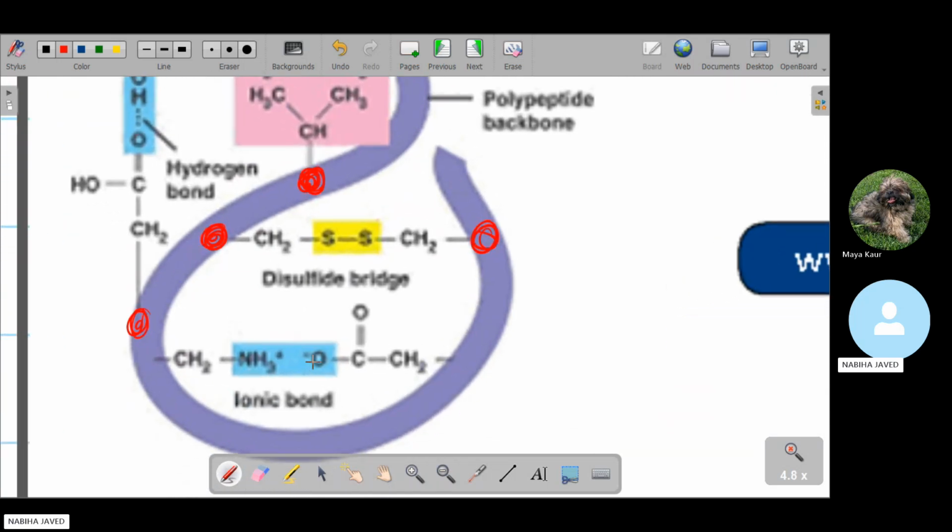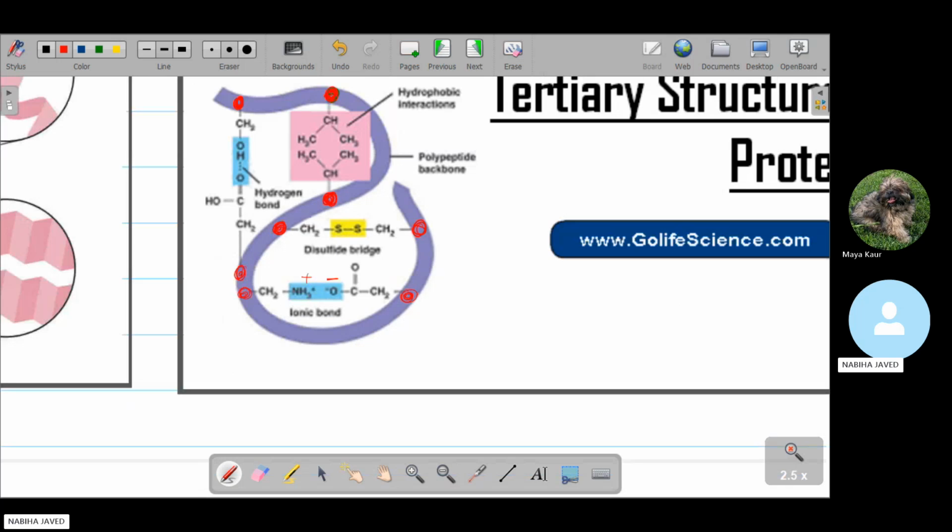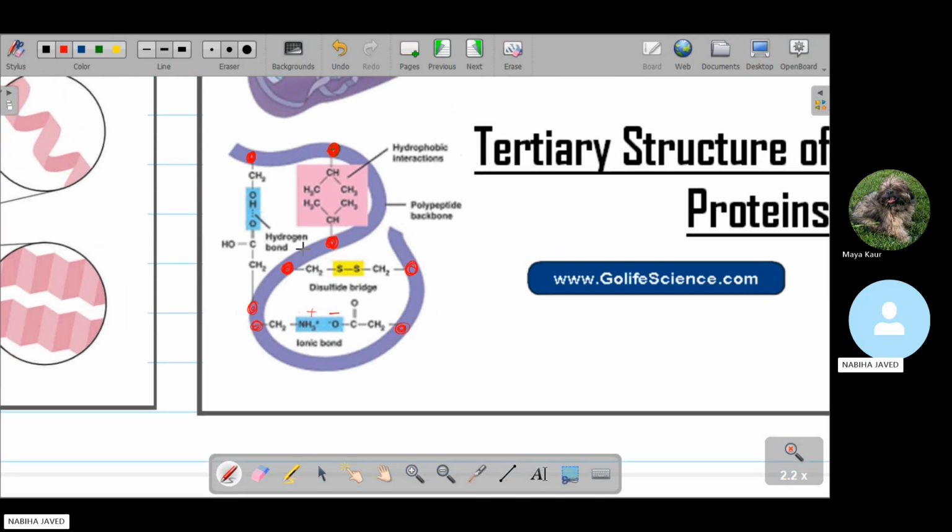How is ionic bonding present between the two amino acids? Because these two amino acids are polar charged amino acids, one having the positive charge while the other has the negative charge. Because of these positive and negative charges an attraction is developed, and because of this an ionic bond is formed. So all these types of bonding, the ionic bonding, the hydrogen bonding, disulfide bridges, hydrophobic interactions,